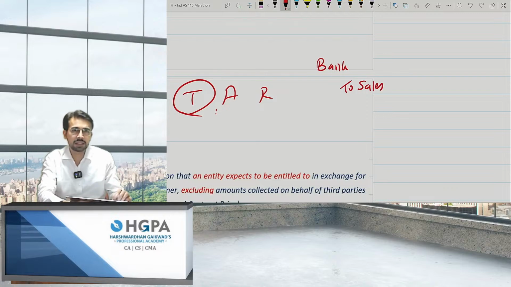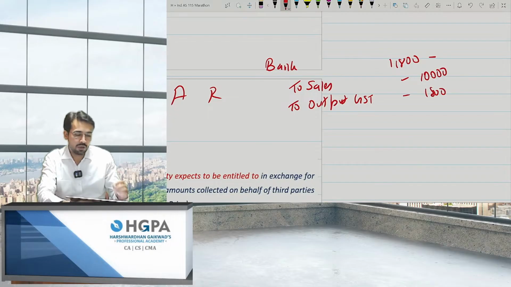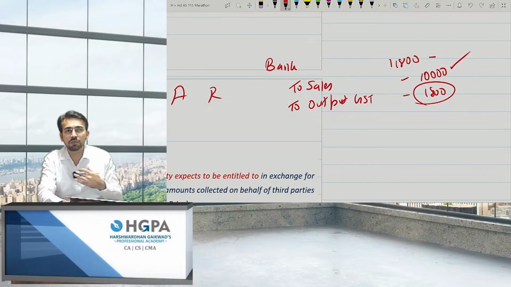Bank to sales, this is the basic accounting entry, and to output GST also. For example, I received 11,800, 10,000 was the sale amount, and 1,800 was the GST amount. So can I say only 10,000 is my income? The answer is yes, because even though I have collected 1,800, this is not my income. I have taken this GST and I have to pay this on your behalf to the government, right?